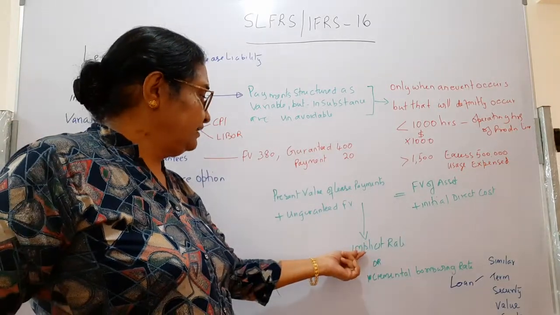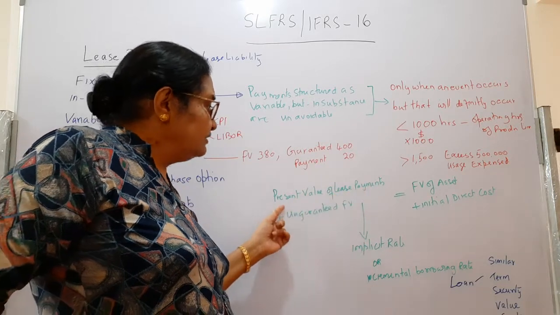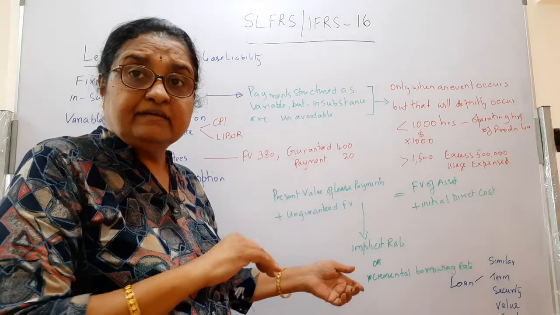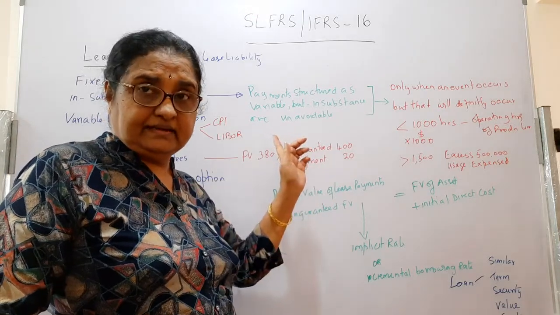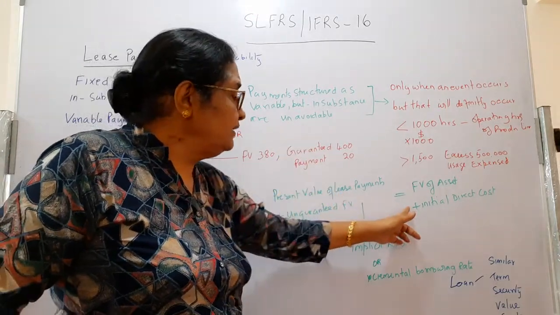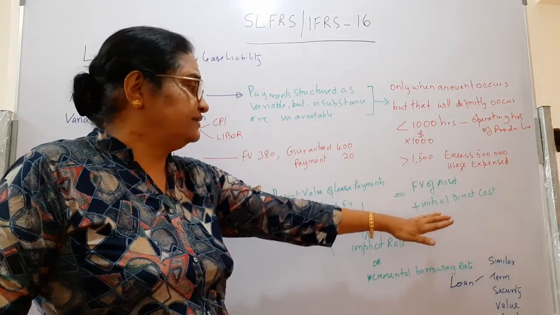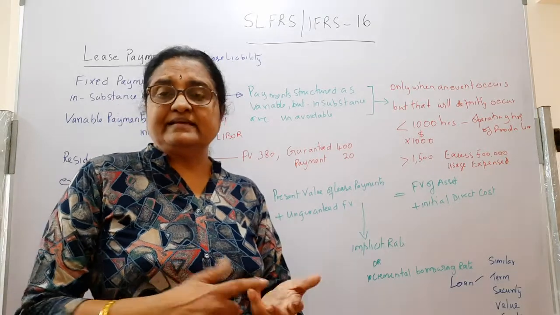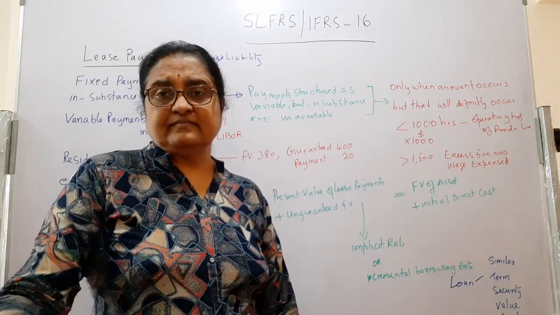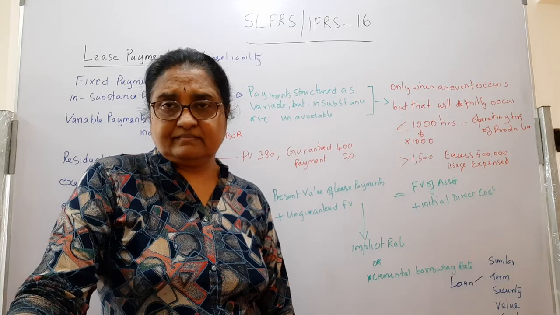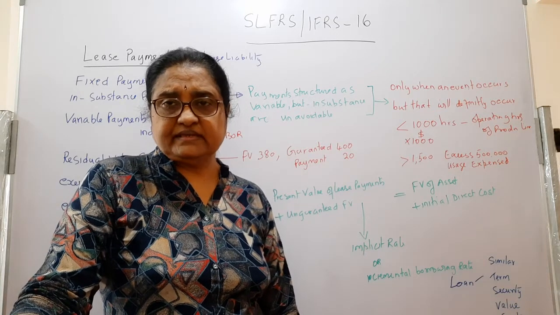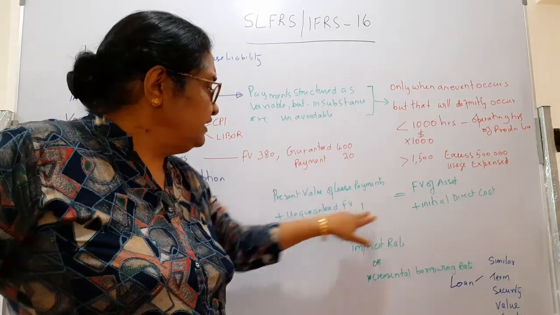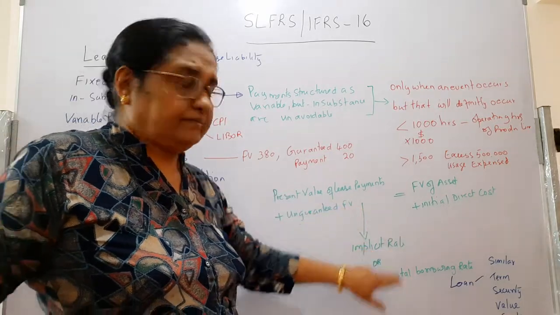That is the rate which makes the present value of the lease payments plus the unguaranteed fair value, in this case the 380, equal to the fair value of the asset plus the initial direct costs. What are the initial direct costs? Sales commission, legal fees, related costs, any direct cost. So that should be equal. That is the implicit rate.